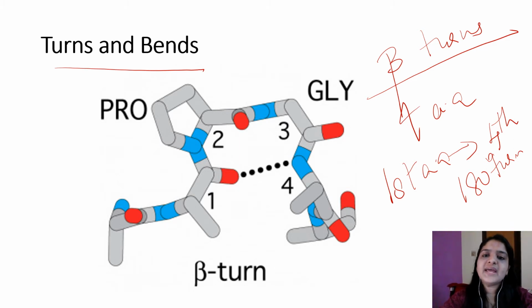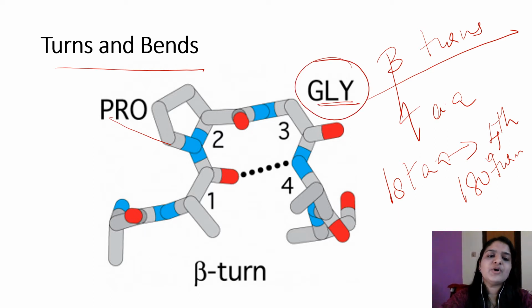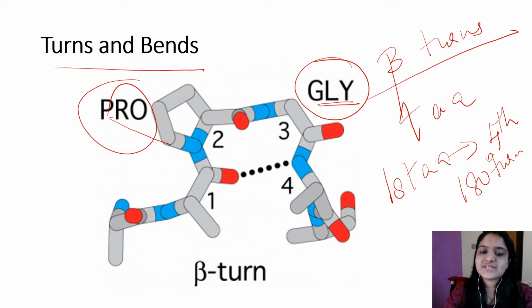Proline and glycine are the amino acids most involved in the beta turn, between the first and fourth residues. There is a 180-degree turn. It involves short segments of amino acids that join two units of secondary structure. So this is an example of a beta turn. The main amino acids involved are proline and glycine.